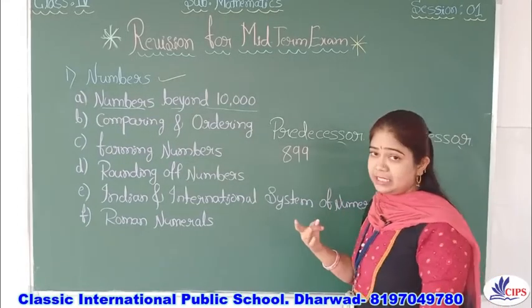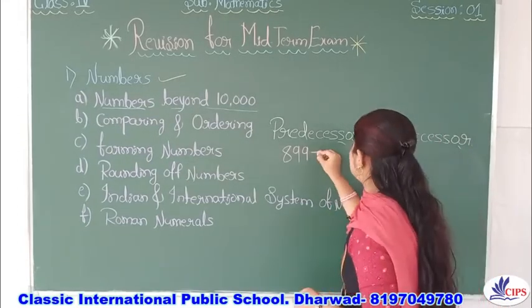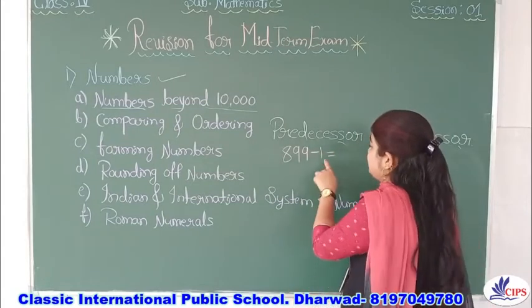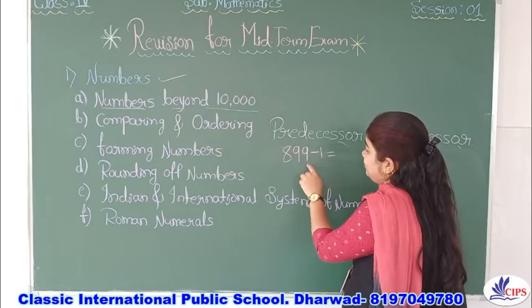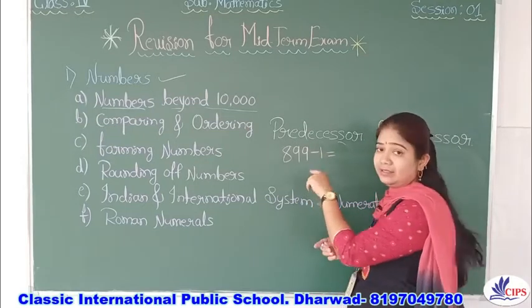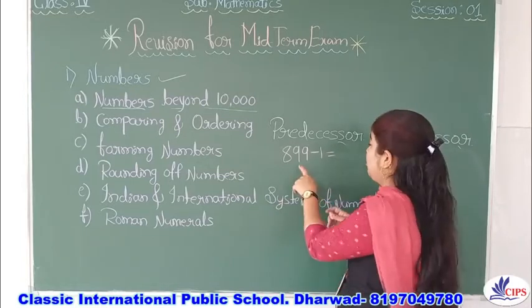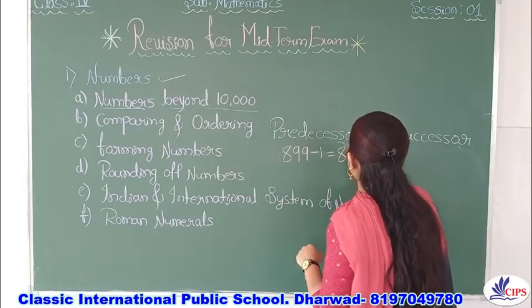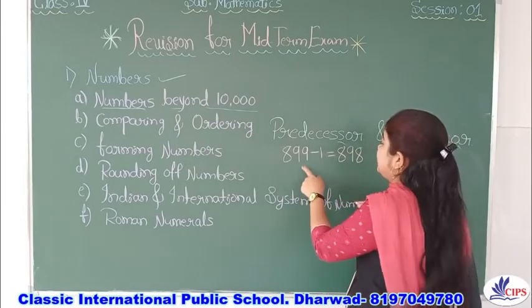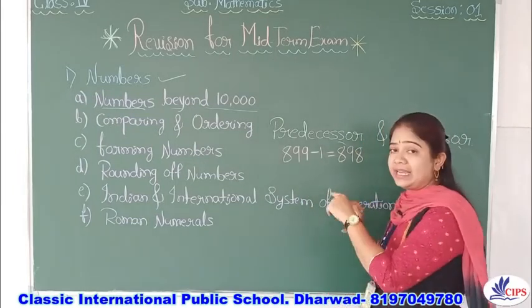If they ask, you just do minus 1. If it is minus 1, only the ones place is going to change. It will become 8, 9, and 8. So 899 minus 1 is 898.